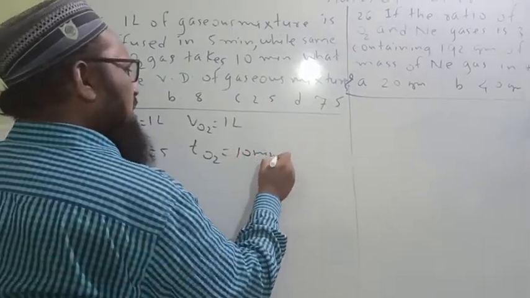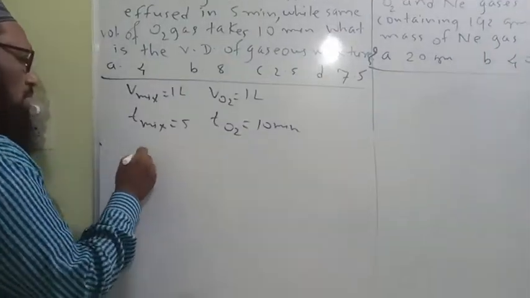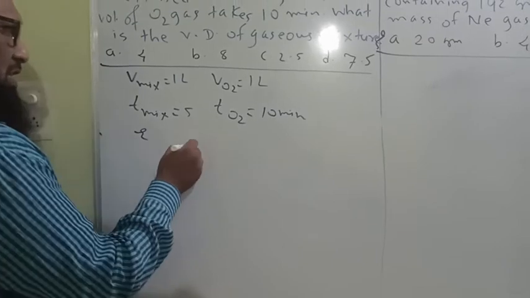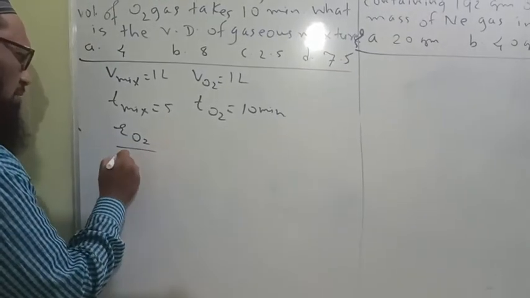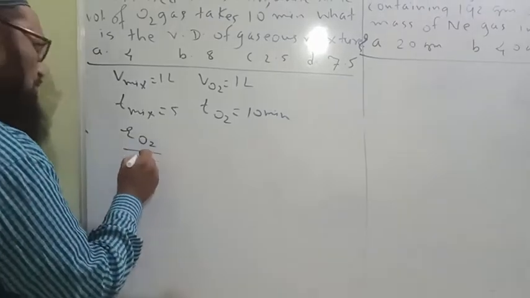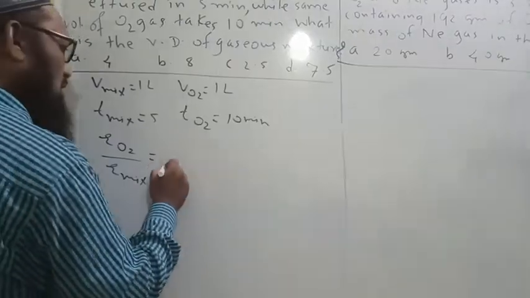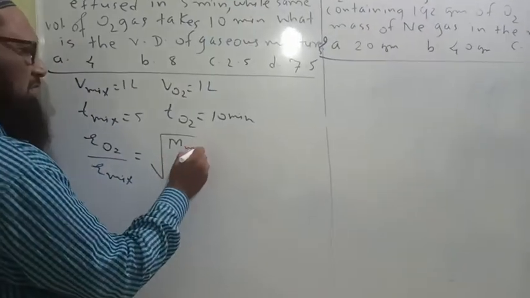Now what is Graham's law of effusion? The rate of effusion of oxygen gas upon the rate of effusion of this mixture of gas is inversely proportional to their molar masses.